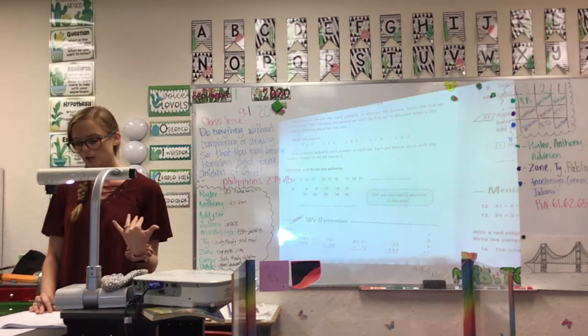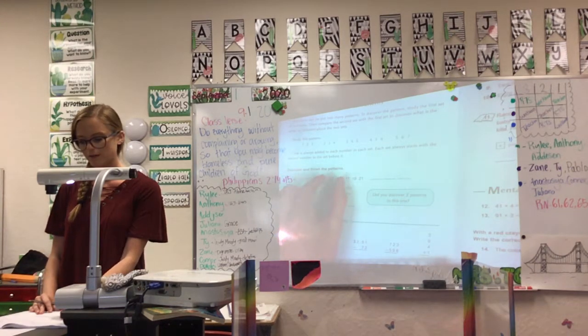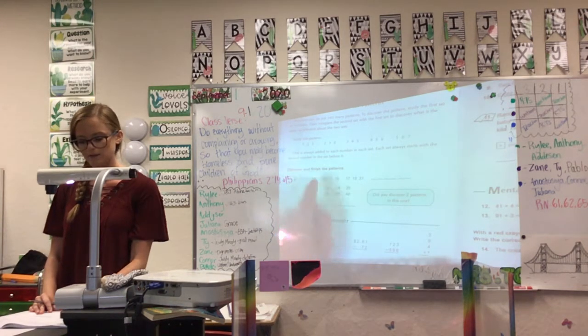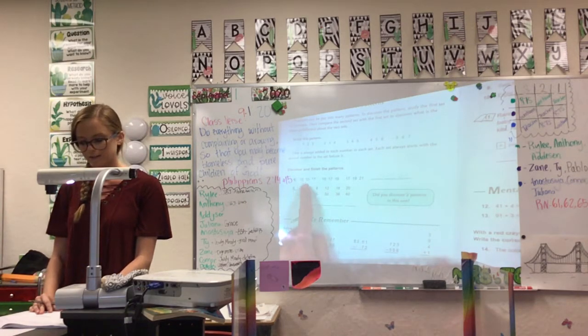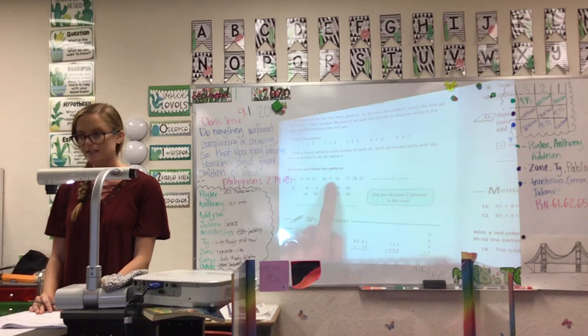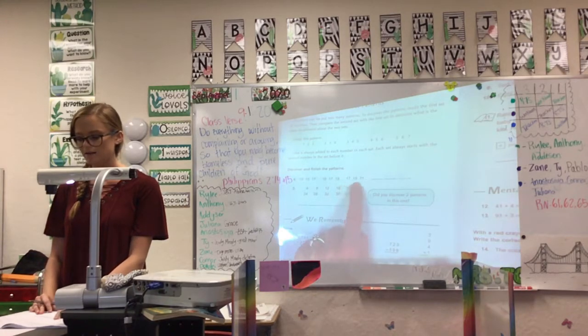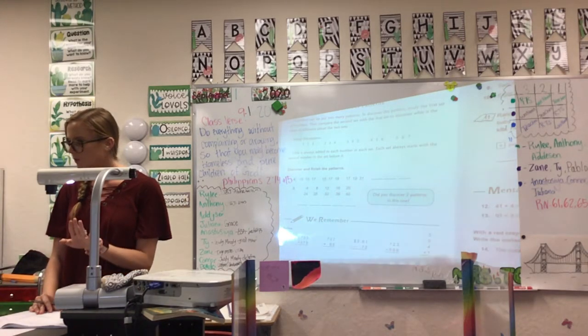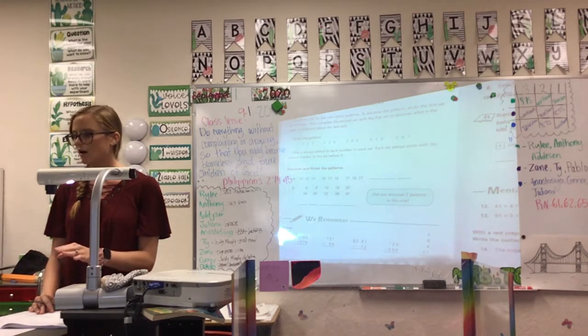Okay, so the first thing I notice when I'm looking at this pattern is that it's broken up into 3 groups. Like after each 3 numbers, there's a big space. So I have 13, 15, 17. 15, 17, 19. 17, 19, 21. Okay, so what do you notice about the pattern so far? What do you notice about it, Connor?